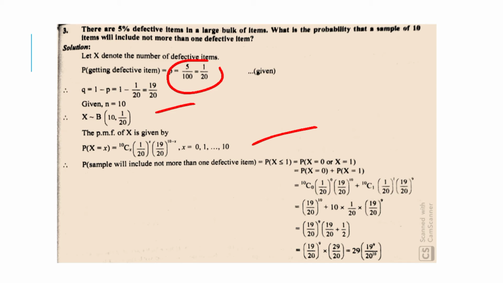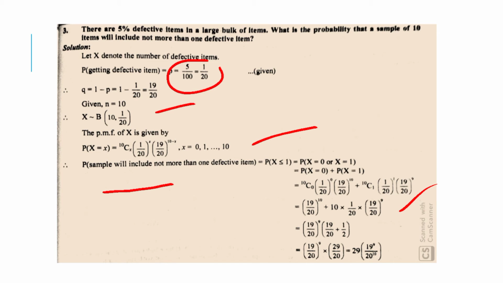So therefore, the probability that the sample will include not more than one defective item is equal to probability of X less than or equal to 1, which is equal to probability of X is equal to 0 or X is equal to 1, which is equal to probability of X is equal to 0 plus probability of X is equal to 1, which is equal to 10C0 (1 upon 20) raised to 0 into (19 upon 20) raised to 10 plus 10C1 (1 upon 20) raised to 1 into (19 upon 20) raised to 9,